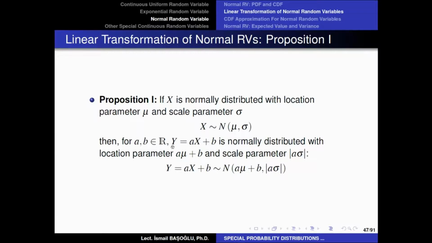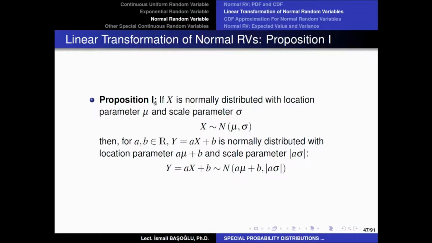Now, if you remember, aX plus b was called a linear transformation of that random variable. And because X is a normal random variable here, Y is a linear transformation of a normal random variable. So basically, by multiplying a normal random variable with a and adding b, we are defining another random variable.